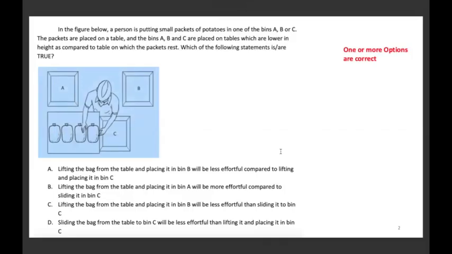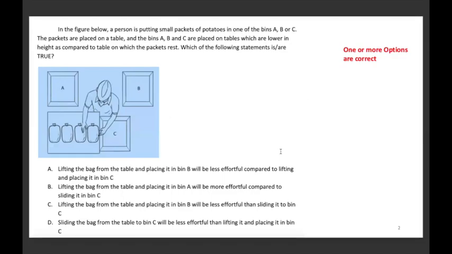In the figure below, a person is putting small packets of potatoes in one of the bins, A, B, or C. These packets are placed on the table, and the bins A, B, and C are placed on tables which are lower in height as compared to the table on which the packets rest. Which of the following statements is or are true?